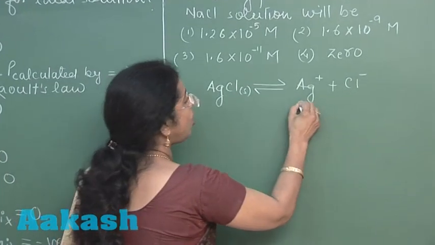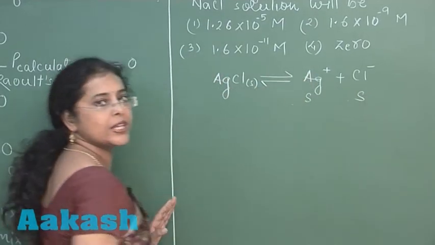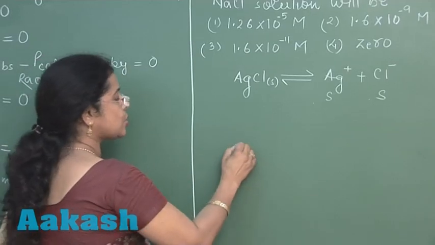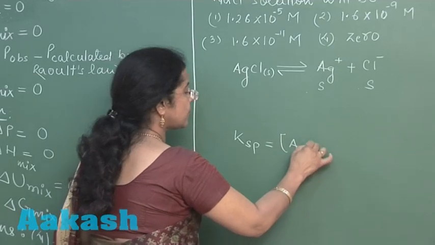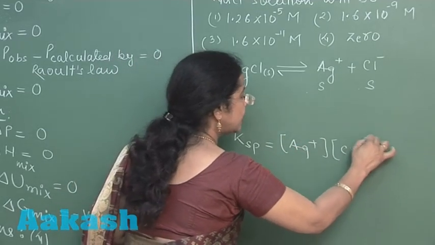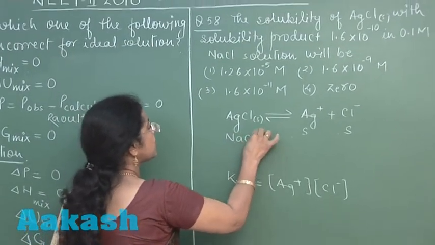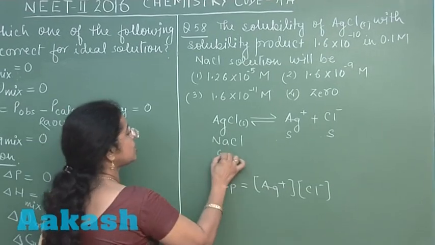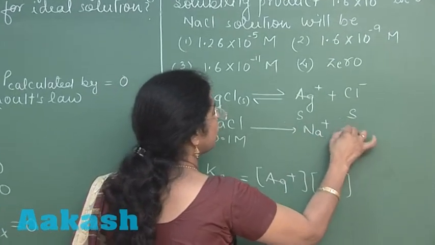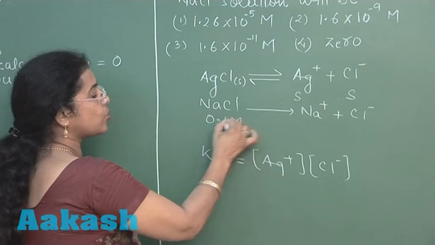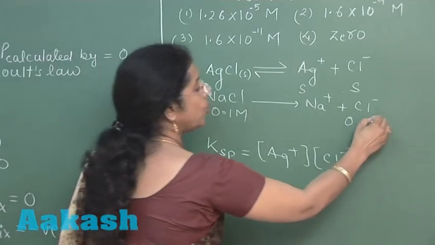Now, if solubility of Ag positive ion is S, then solubility of chloride ion should be S. If any other electrolyte is not present, then expression of solubility product becomes Ag positive ion times activity of chloride ion. Now, in this question, it is mentioned that AgCl is present with NaCl, and NaCl is a strong electrolyte which completely ionizes in the aqueous medium. So, number of chloride ion given by this strong electrolyte is 0.1 mole.